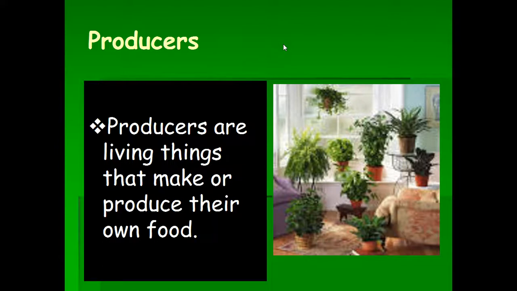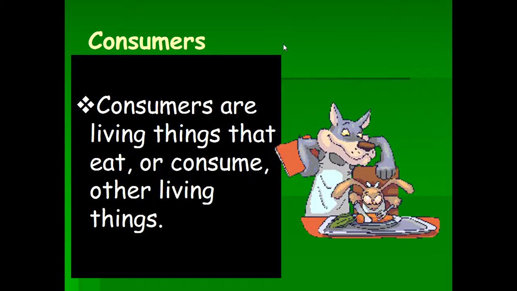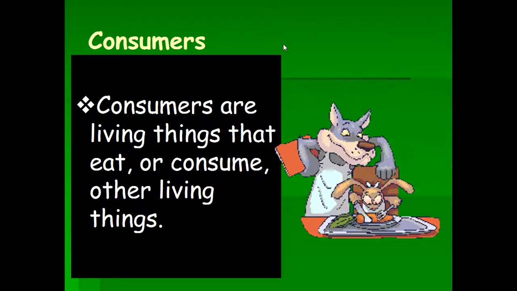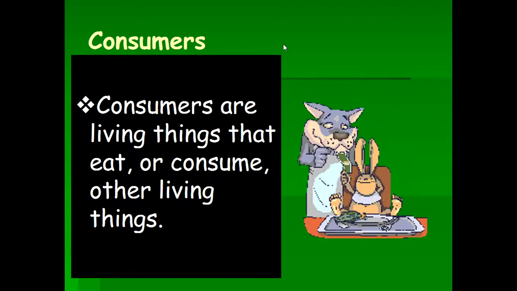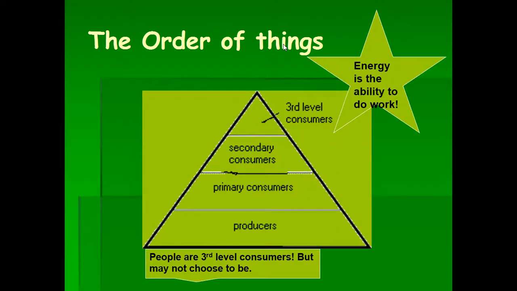Producers are living things like plants. Consumers are things that eat other things like us. In this picture, you have the fox and the rabbit. Both of those are consumers. Whereas the only producer is the carrot.